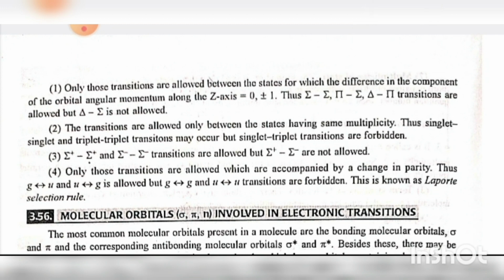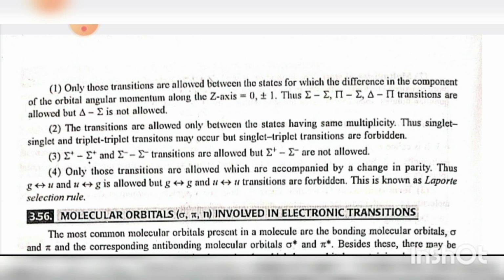First, only transitions are allowed between the states for which the difference in the component of the orbital angular momentum along the z-axis is equal to 0 or plus 1. Thus, sigma to delta transition is not allowed. Transitions are not allowed between states having different multiplicity. Thus, singlet-singlet and triplet-triplet transitions may occur, but singlet-triplet transitions are forbidden.